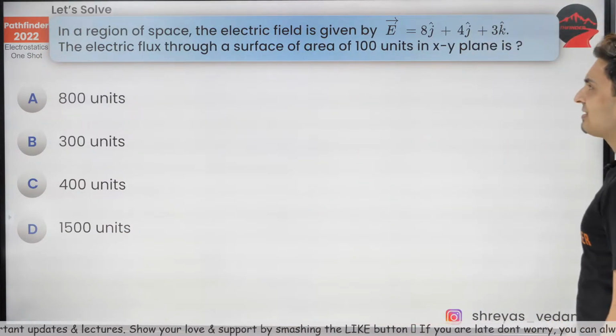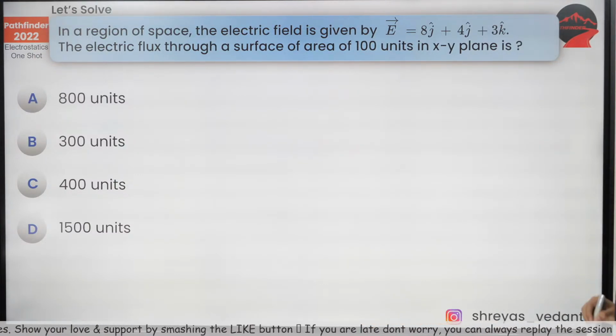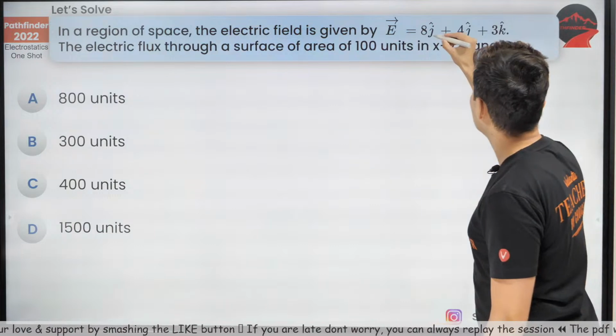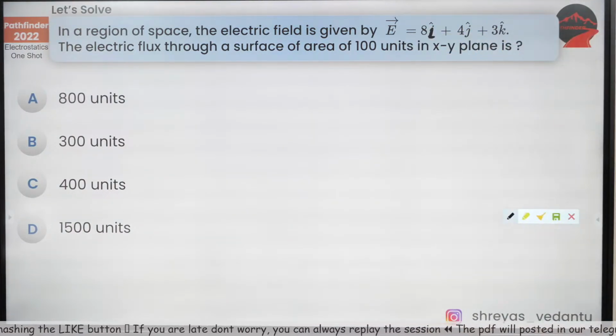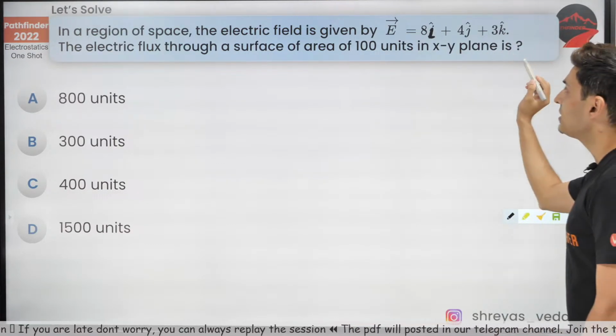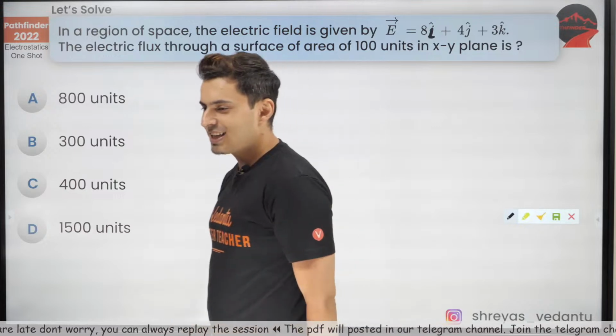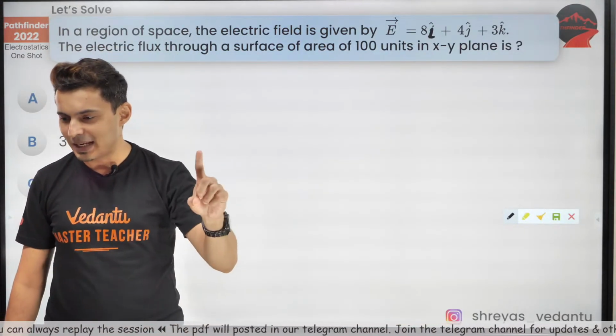Okay, in a region of space, the field is given by 8I, I think this should be I cap. This is 8 I cap plus 4 J cap plus 3 K cap. The flux through the surface of area 100 units, which is in the XY plane. Let's see how many of you can get this. Come on, my warriors. Anna says answer is B.